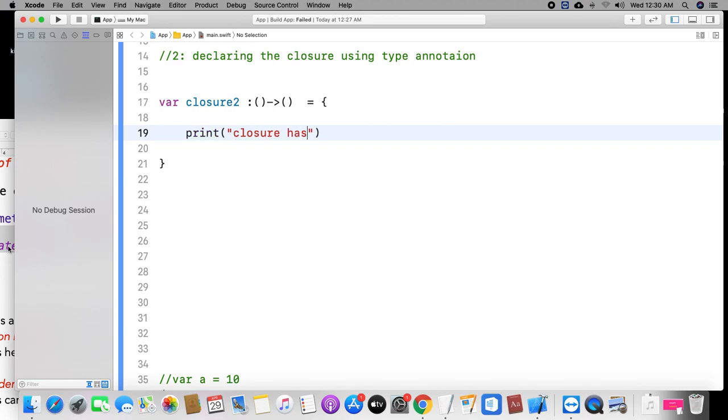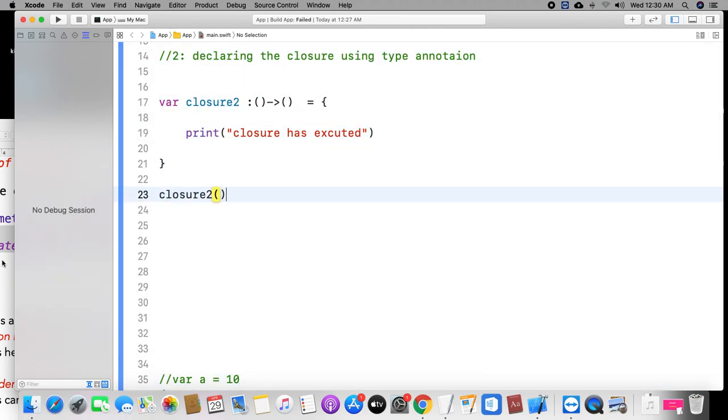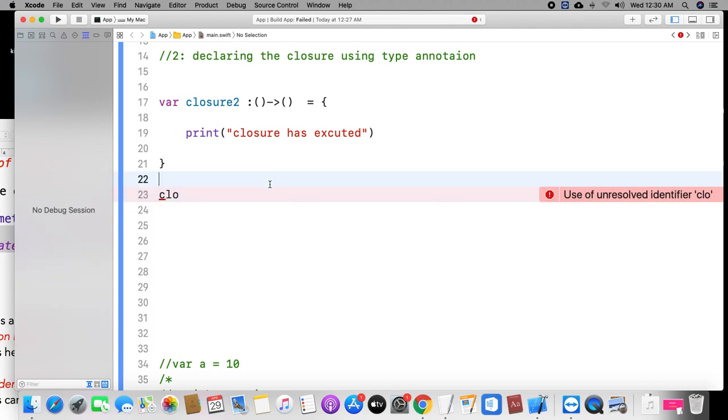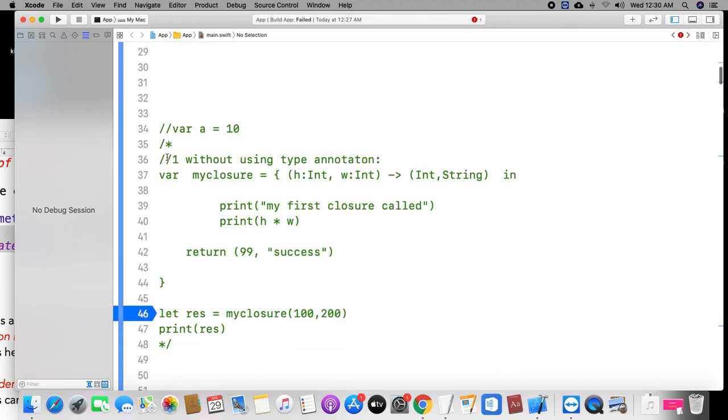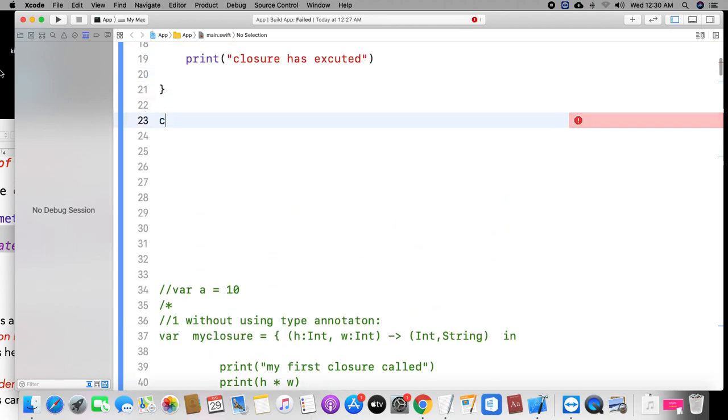Closure has executed or called, whatever you want. How to call this closure? That's it. Look at here, when you call this, it will be showing this closure as if it is not taking anything, it is not written. Not only this closure, even without using type annotation, declaring a closure can also show like this. Look at here, it can show like this.